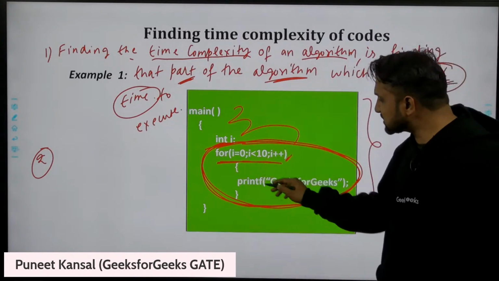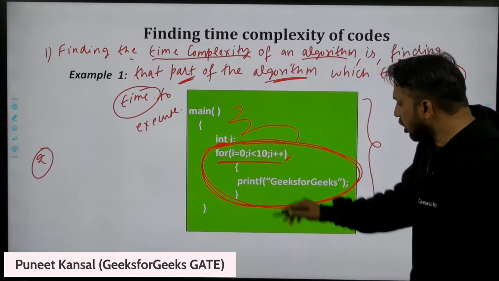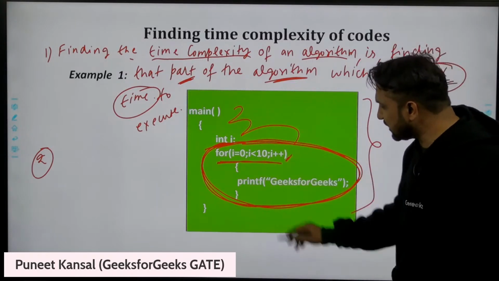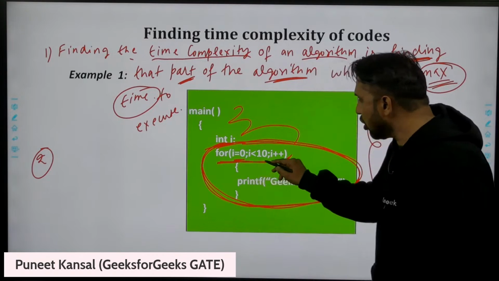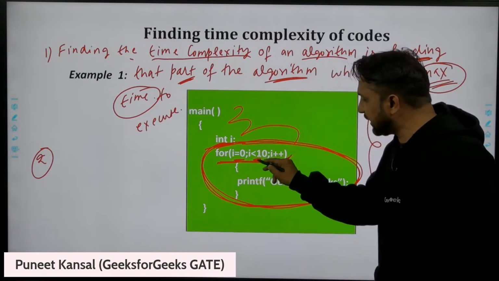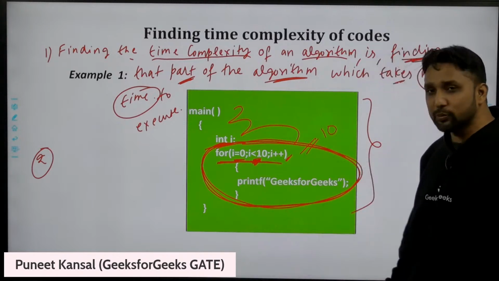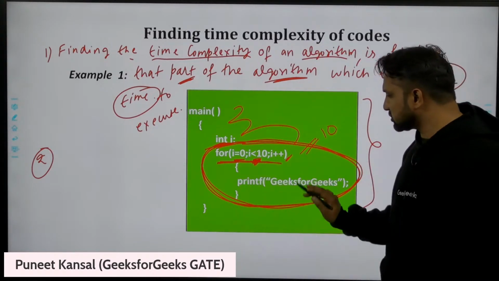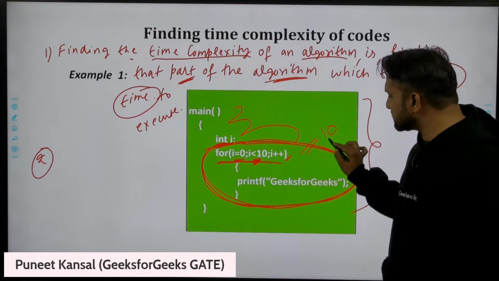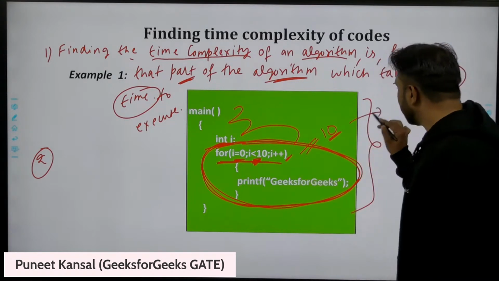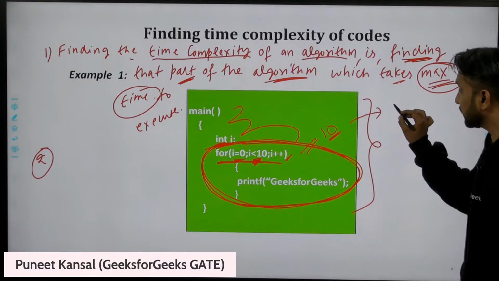How much time is this loop taking to execute? How many times is this loop executing? You can see this loop is starting from 0 going up to 9, that is less than 10. So this loop is executing 10 times. So I can say that this algorithm is taking how much time?